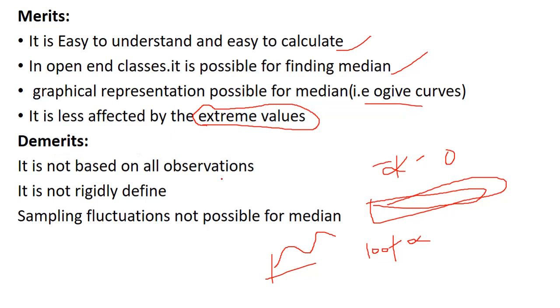Demerits of median: it is not based on all observations. Yes, we have seen this, because we don't have any small n in the given data set, so it is not based on all observations. It is not rigidly defined, meaning we don't have any formula according to the definition, so it is not rigidly defined. Sampling fluctuation is not possible for median.